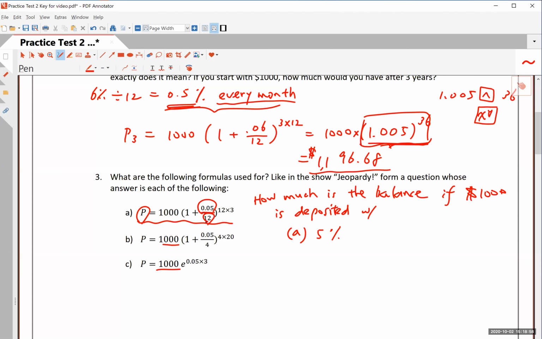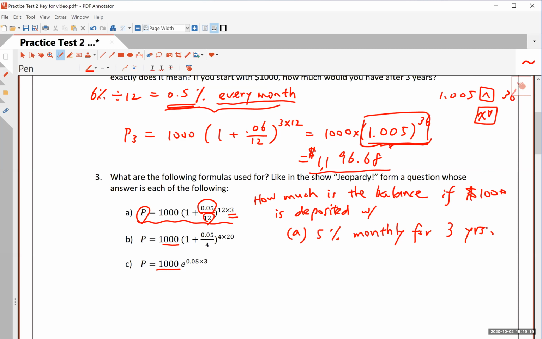And notice here you have 12, and then you have 3 here. So it's 5%, no, I should say, with 5% monthly, because the denominator is 12, for 3 years. You see that?